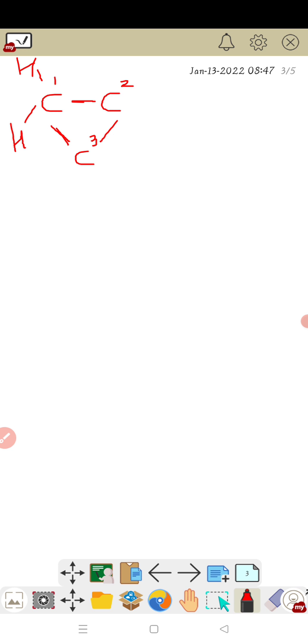Similarly, carbon number 2 is connected to carbon number 1 and carbon number 3, and its other 2 valencies are satisfied by hydrogens. Same for carbon number 3. This is the open structure of cyclic hydrocarbons.